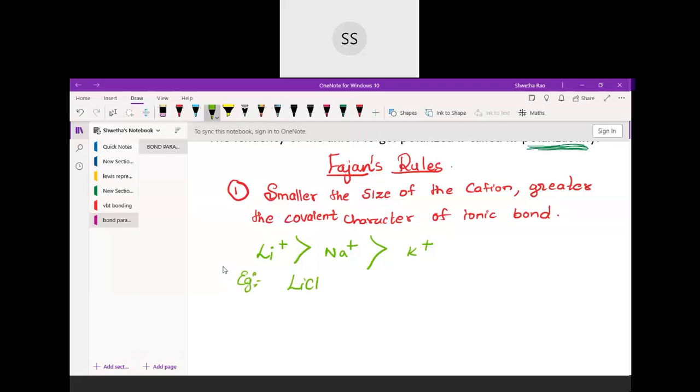Smaller the size of the cation, greater is the covalent character. So that will be more in the lithium than compared to in the potassium. So I can give you an example. For example, lithium chloride will be having more covalent character than compared to potassium chloride. So lithium chloride is more covalent than potassium chloride. Okay, so you can write down this first rule.